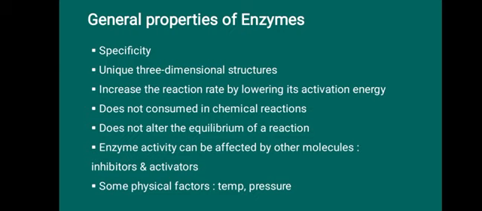Specific amino acids are present at their active site. Active site is nothing but the site which is going to bind with a substrate. This specificity lies in what kind of amino acid sequence is present at the particular active site of the enzyme.